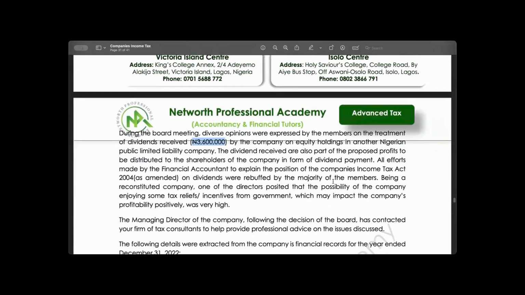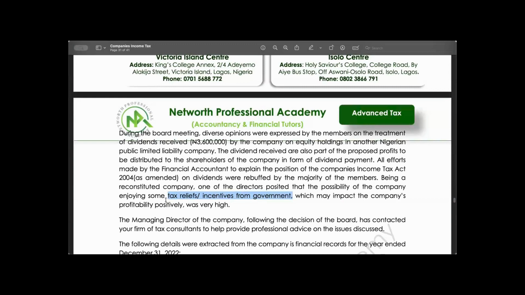Being a reconstituted company, look at it again. Being a reconstituted company, number 2, reconstituted company. One of the directors posited that the possibility of the company enjoying some tax reliefs and incentives, concession that I told you about, tax relief and incentive. So if the examiner asks you, what are the tax reliefs and incentives from government for a reconstituted company? You know them. We have done them today.